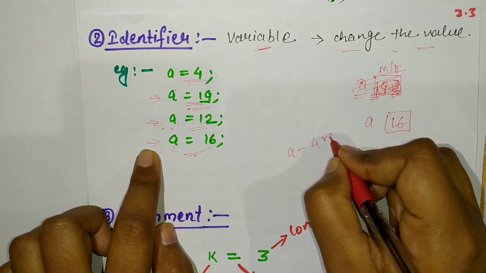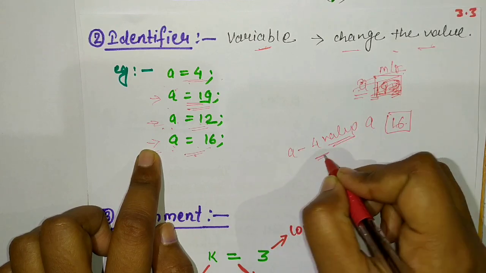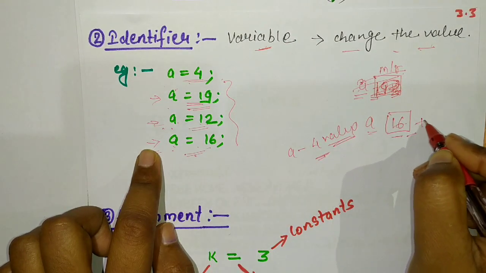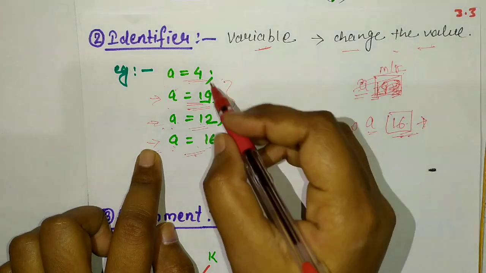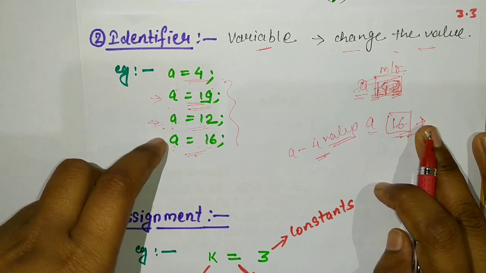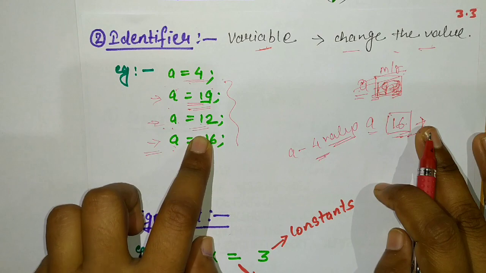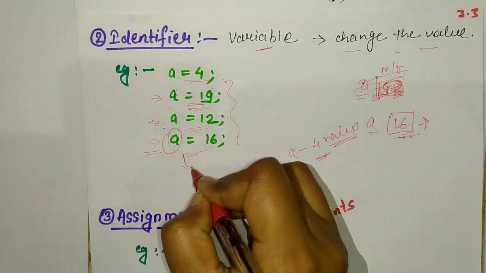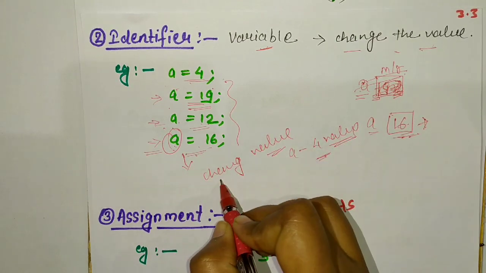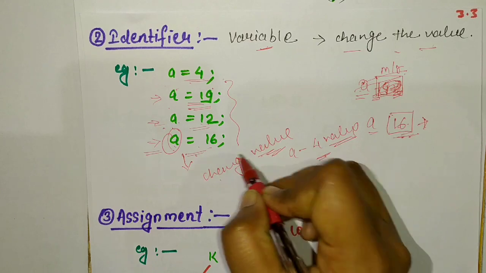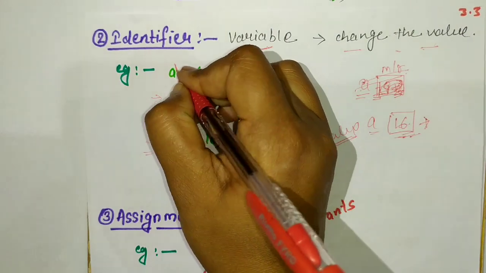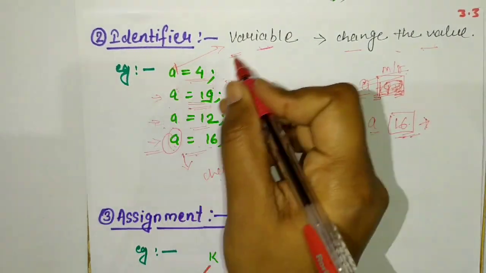A has 4 values, all different from each other. The last value is 16, so it contains the value 16. Here we can see that the value of a is 4, 19, 12, 16, all different values. That means a can change its value, so that is called a variable. A variable means the value can change. Here a is a variable.